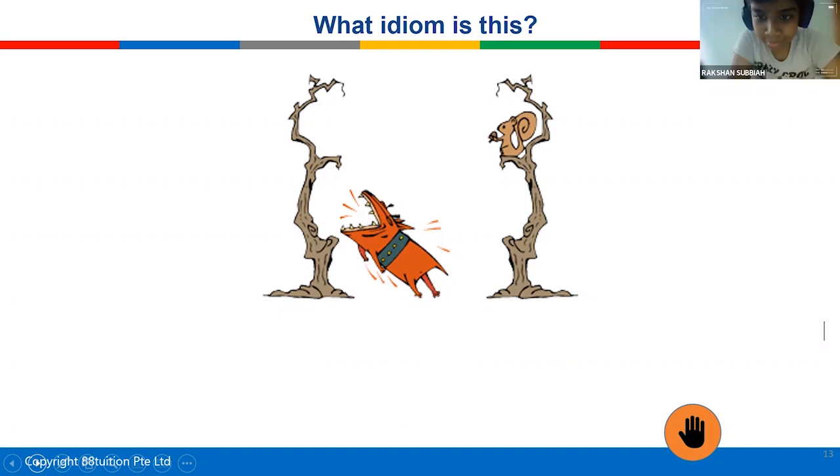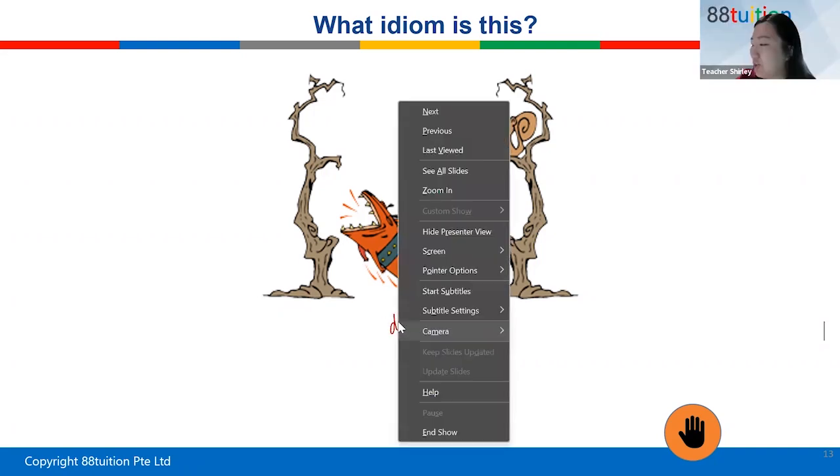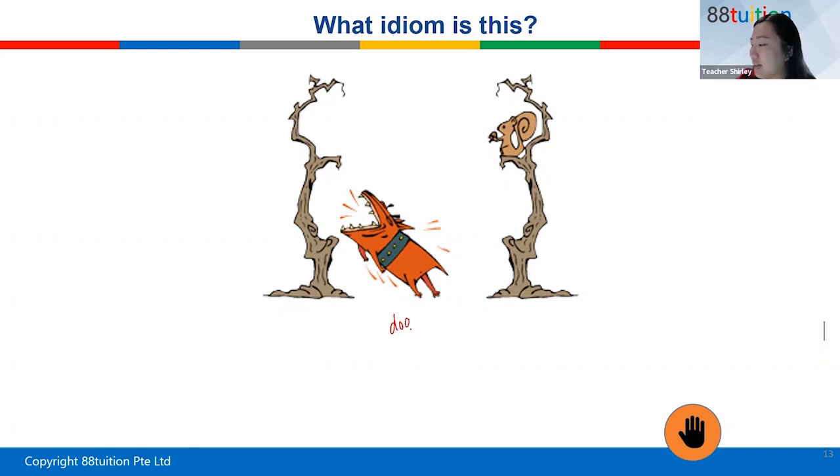I don't know. What do you see in the image? A dog. Yes. What is the dog doing? Barking at a tree. Yes.